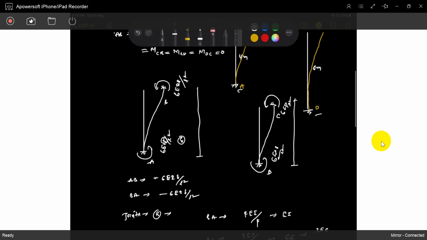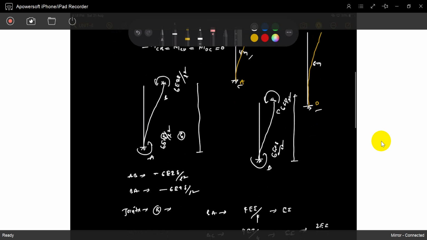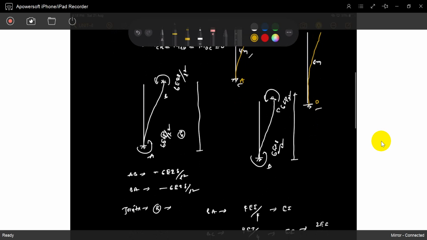See, anti-clockwise. So what is L? We know it is 4 meters, so L square is 16. Take it. Delta we don't know.